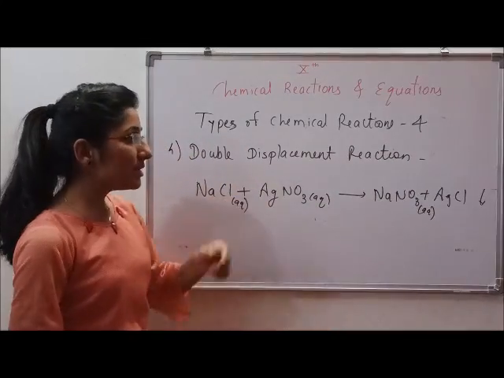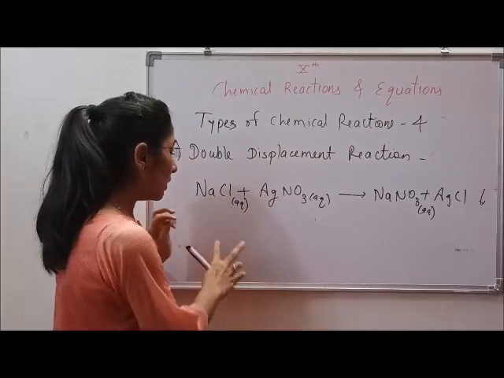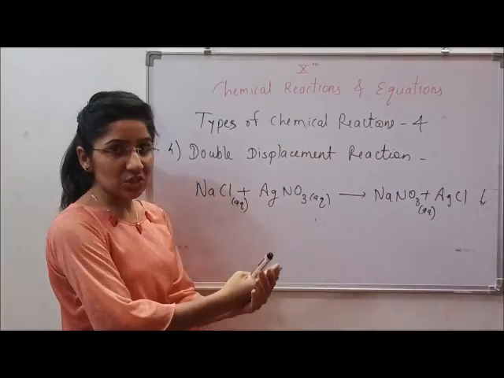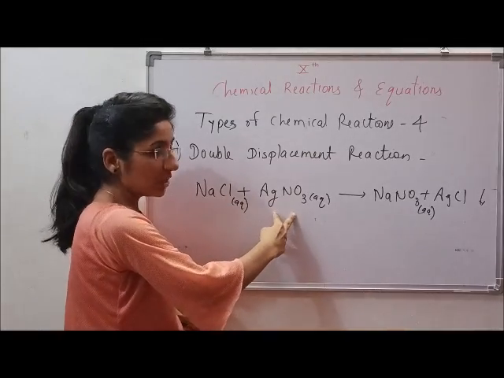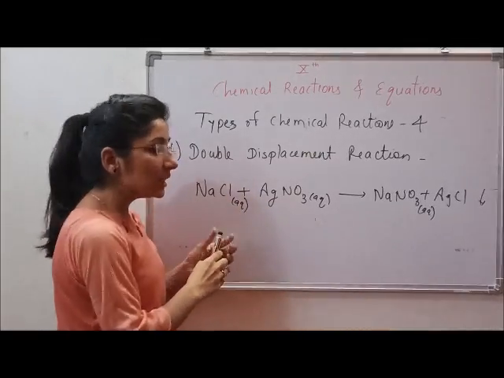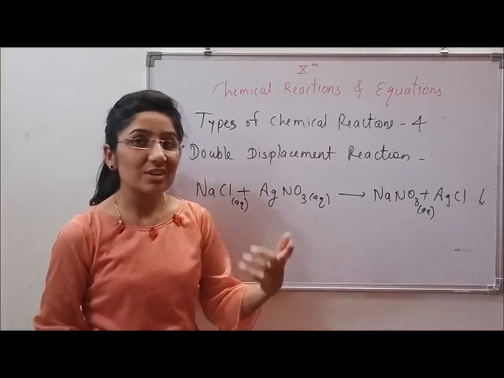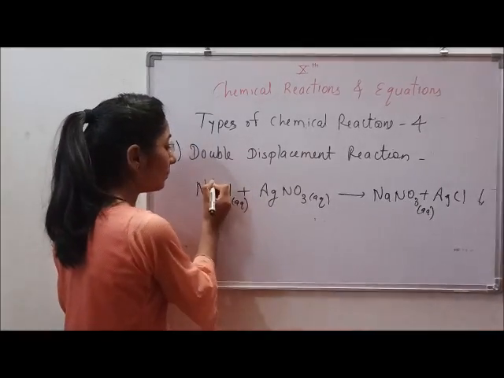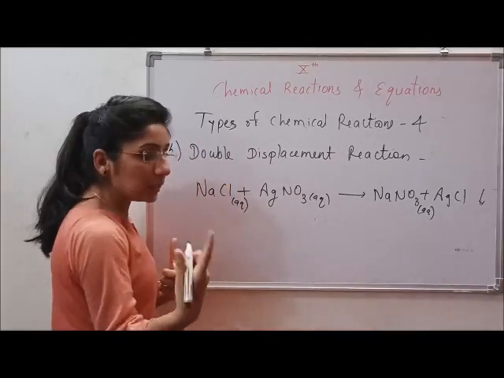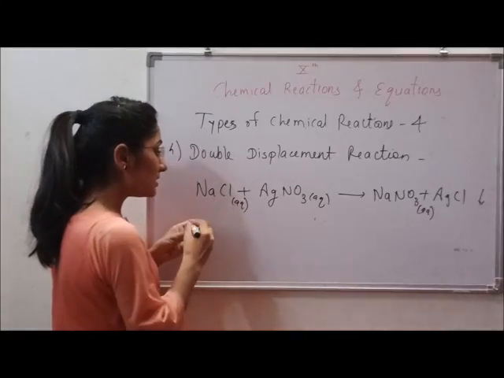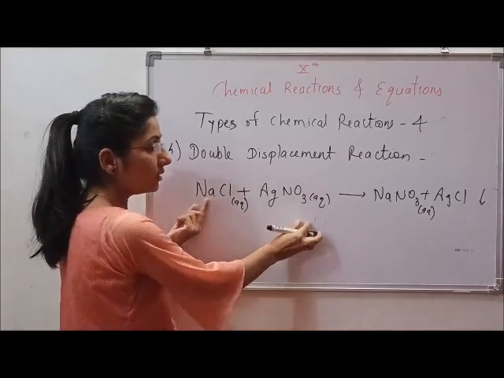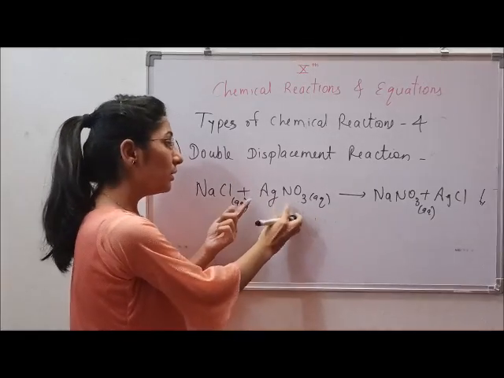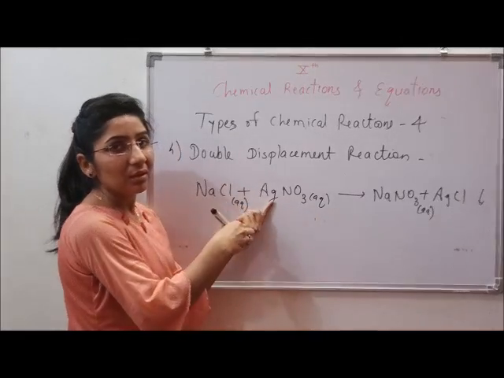Now, in double displacement reaction, what happens? All the ions get exchanged. Now, NaCl and AgNO3, they have exchanged, each ion has exchanged its position. So Na plus, just to make it clear for you, Na plus, which was combined with Cl minus, this cation goes with the other anion and the other cation goes with the previous anion.